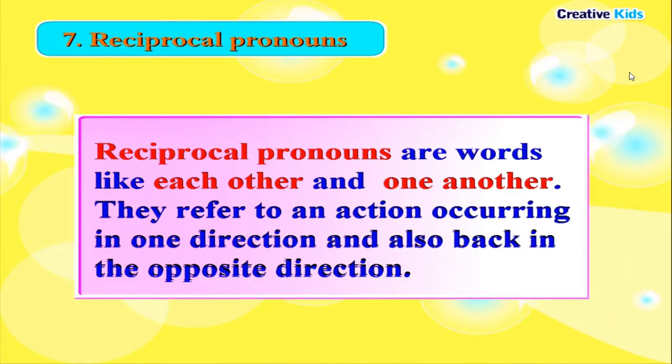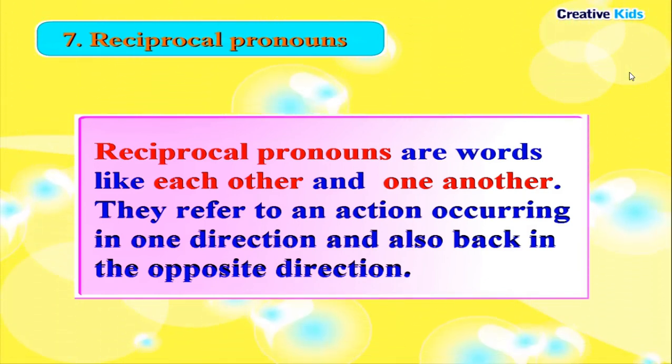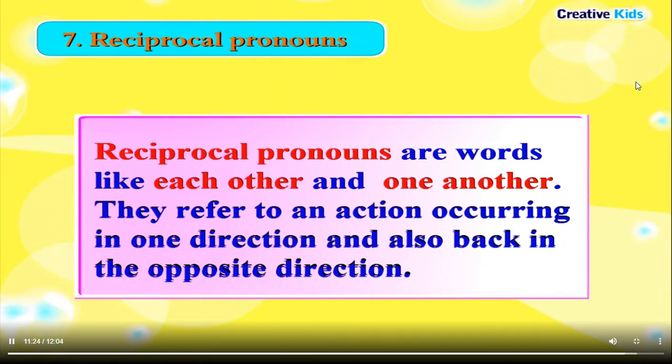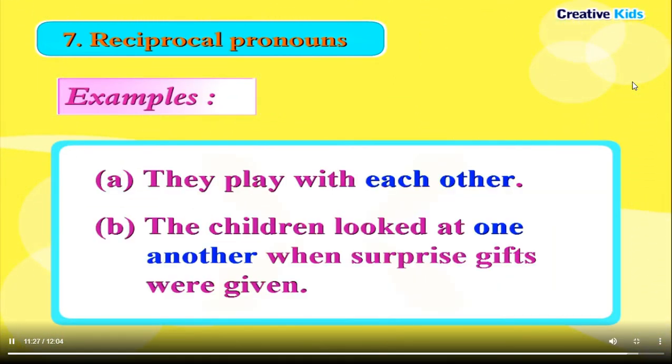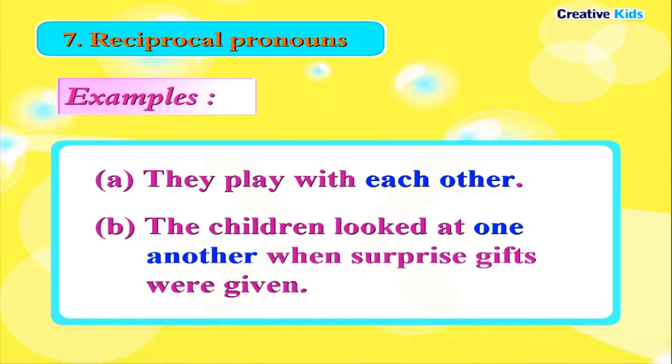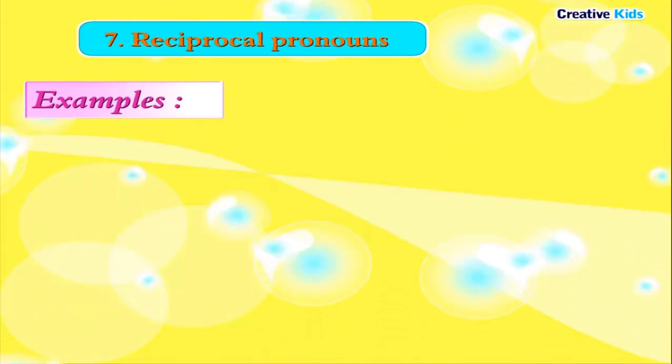Reciprocal pronouns are words like each other and one another. They refer to an action occurring in one direction and also back in the opposite direction. Examples: they play with each other. The children looked at one another when surprise gifts were given.